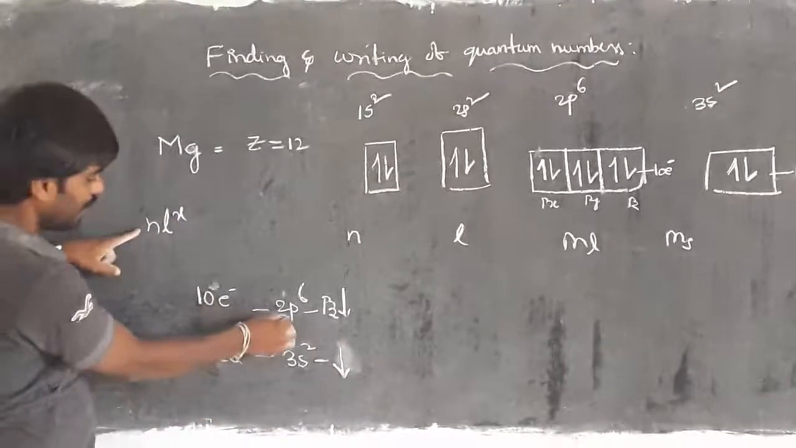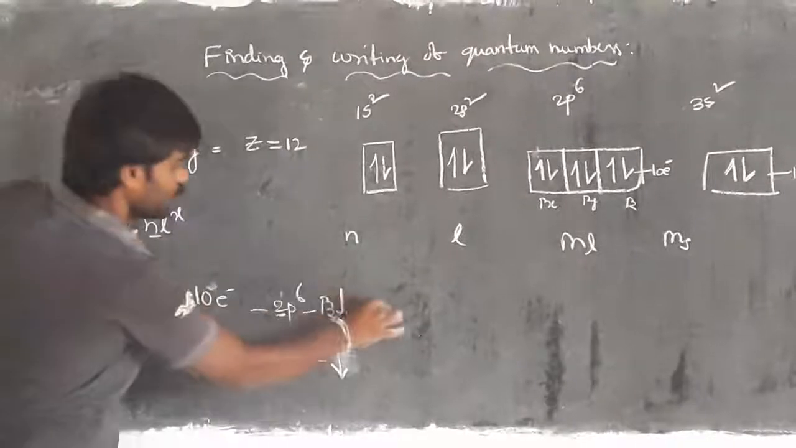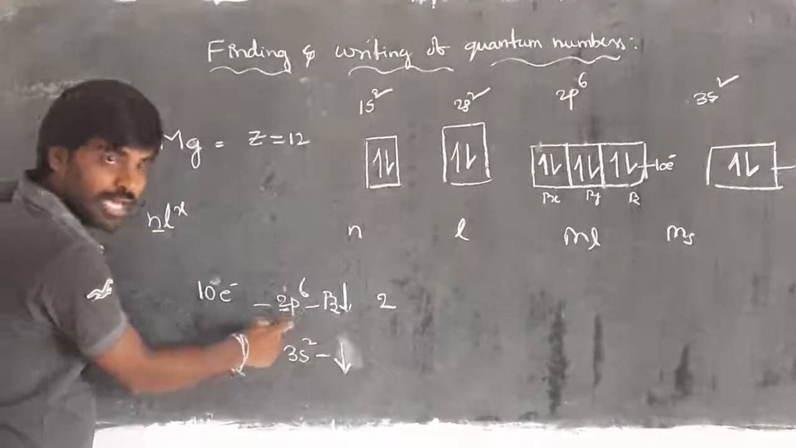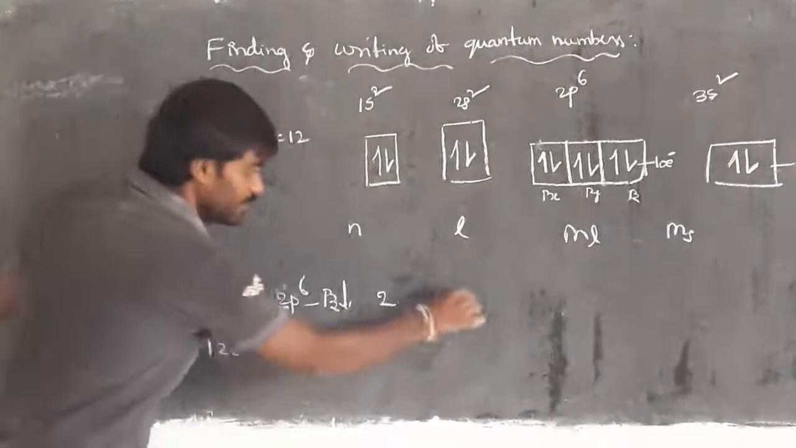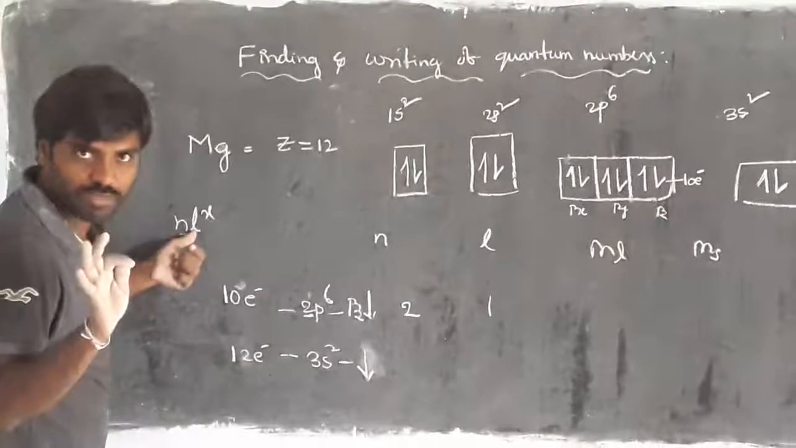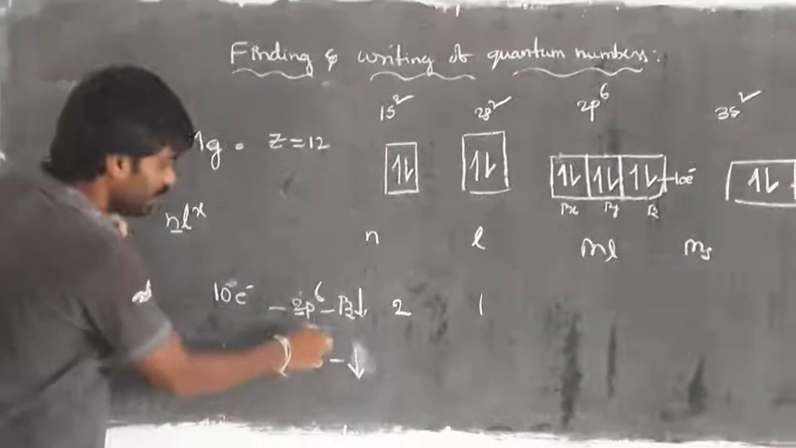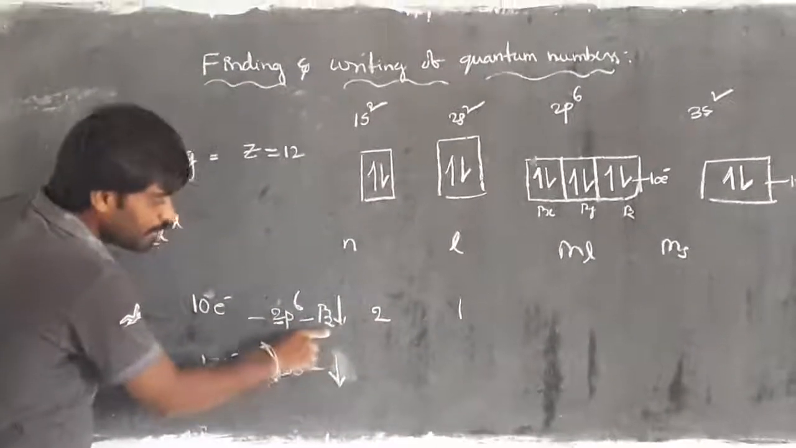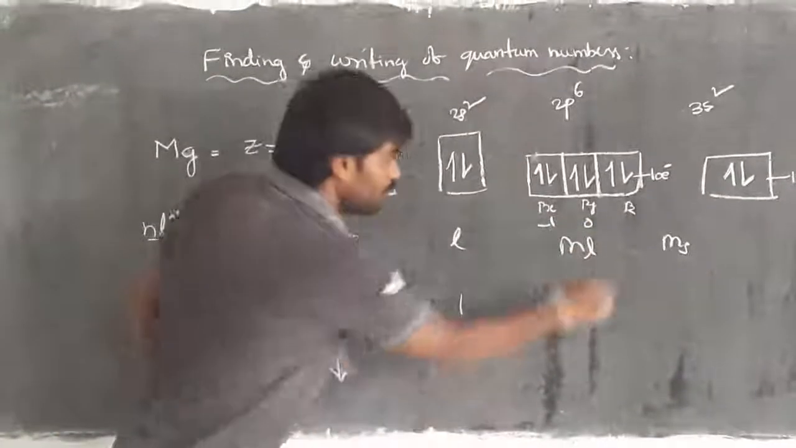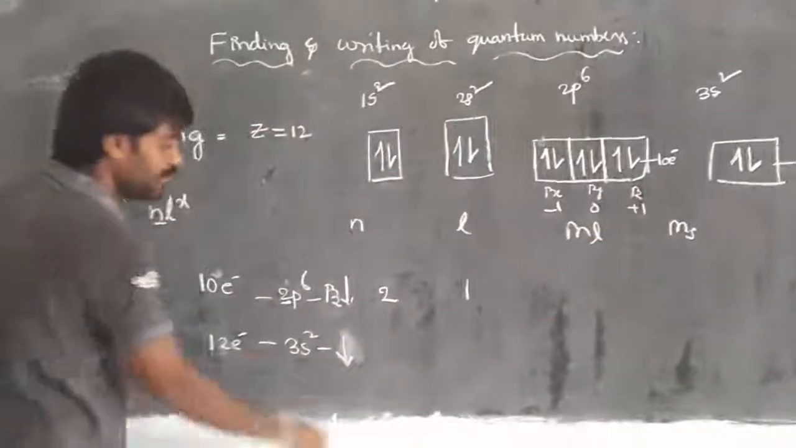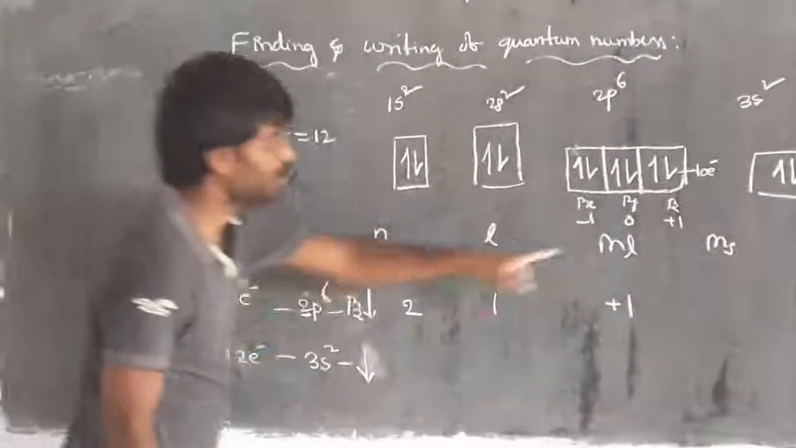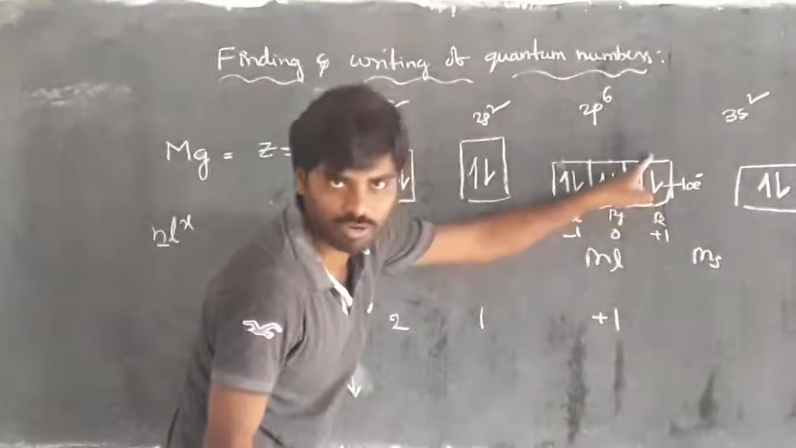For the 10th electron, what is the n value here? It is 2. Then what type of orbital? P orbital. What is the L value for the P orbital? It is 1. When L is equal to 1, the type of orbital is P according to the angular quantum number. Then what type of orbital? It is pz. For px it is minus 1, py is 0 and pz is plus 1, meaning the magnetic quantum number is plus 1. Right? Because pz indicates the plus 1 value.